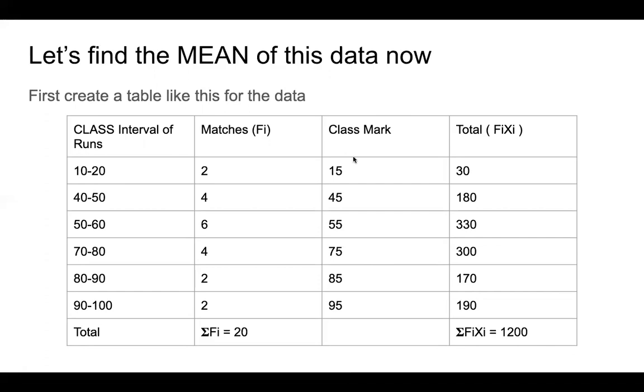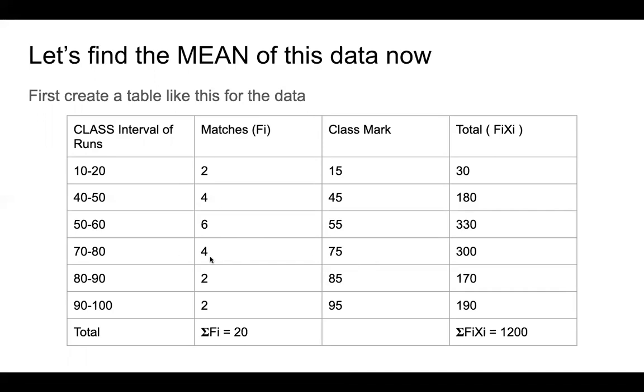Okay, now what we do is we simply multiply matches and the class mark. So 2 into 15 is 30. 4 into 45 is 180. 6 into 55 is 330. Similarly, so on and so forth for the rest of the classes. So matches into the class mark. Class mark is just the number of runs he scored.